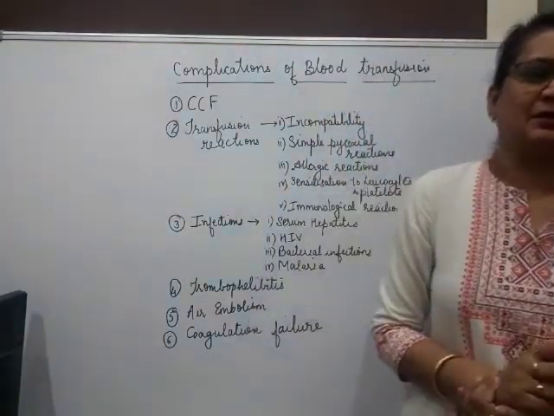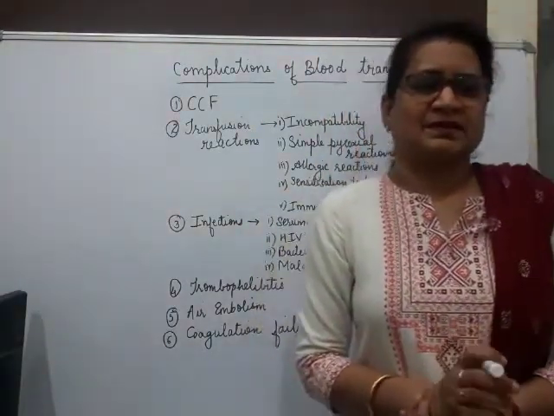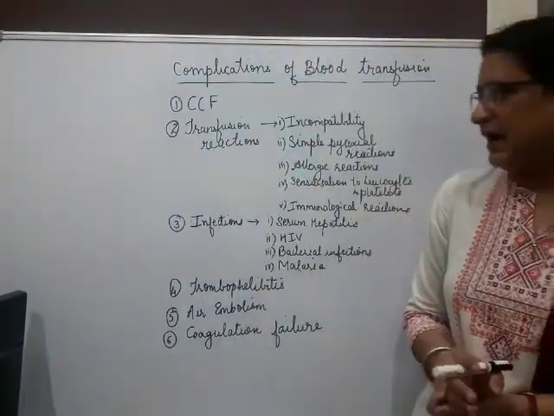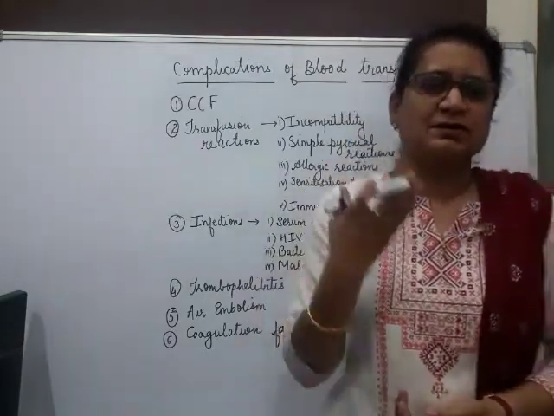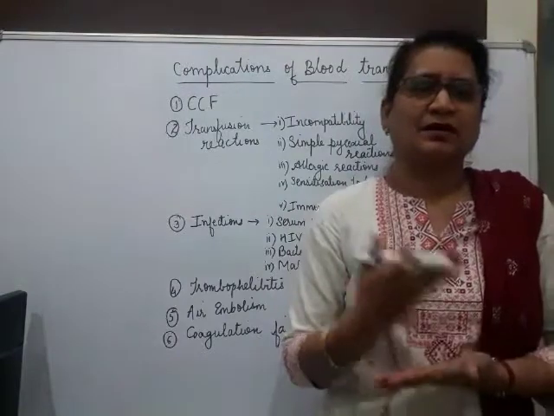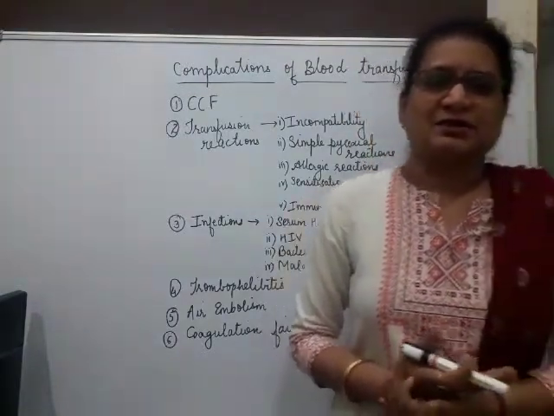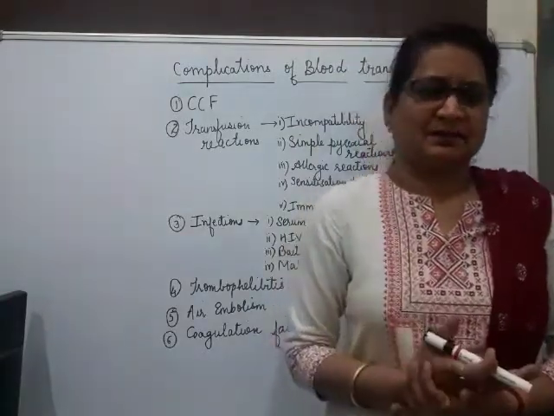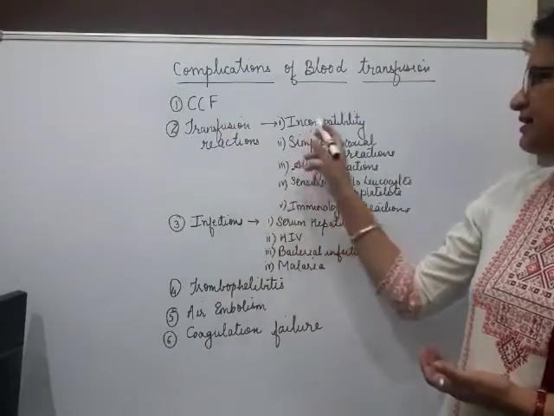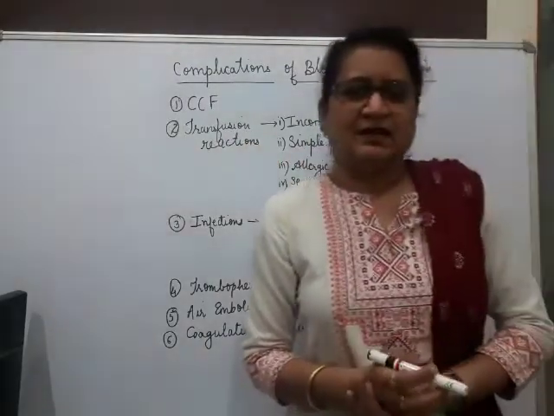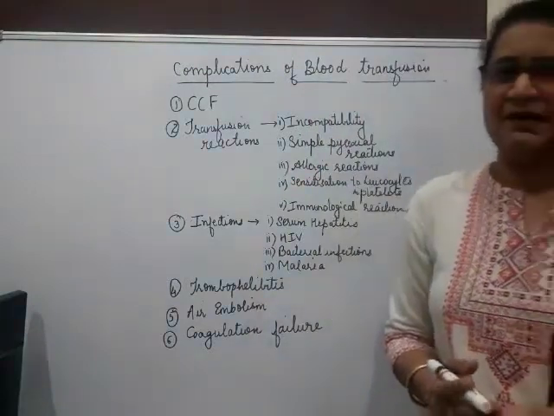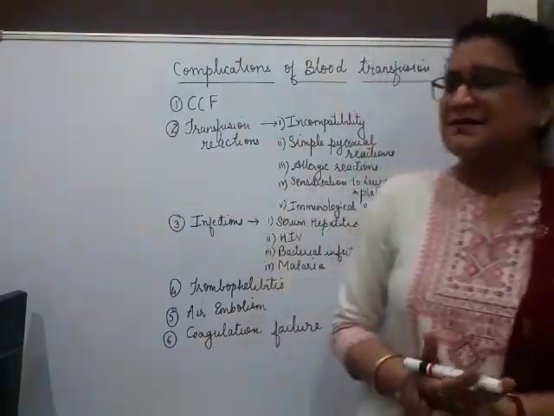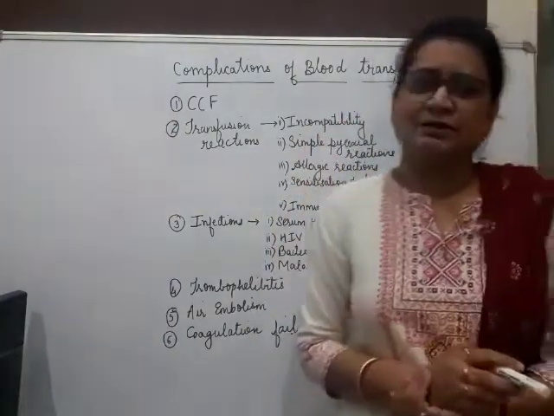These may be the result of following problems. It is nearly always due to human error, either in collection of blood or storage of blood or packing or labeling of blood, and it is always advisable to check the specimen of blood when it is received. The first transfusion reaction is incompatibility. Now everybody knows what is incompatibility. It can be a RH incompatibility, it can be a ABO incompatibility. So this incompatibility is because of human error.